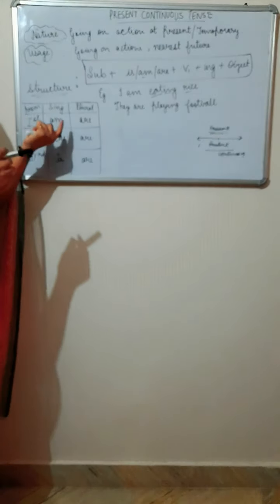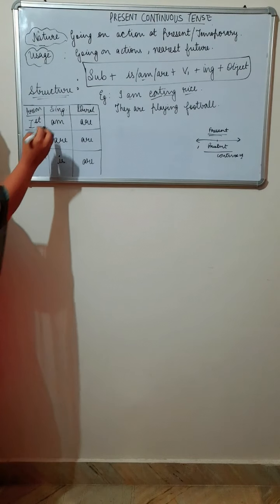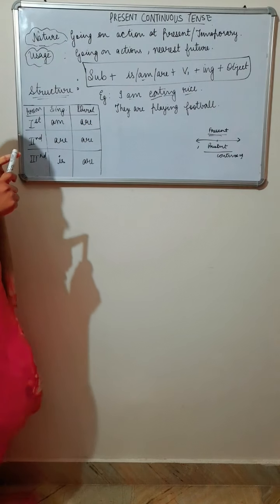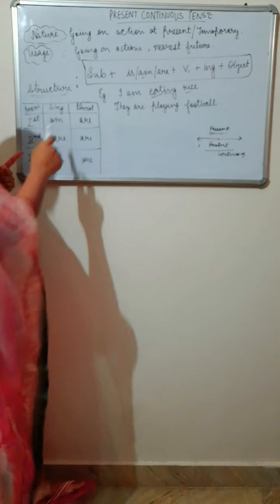So when there is a singular subject, first person, what you have to put is am. I is the only first person singular. Therefore, it uses am.